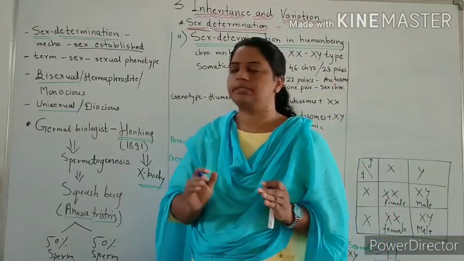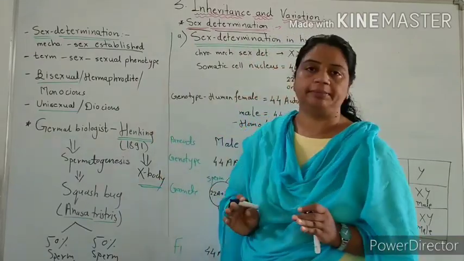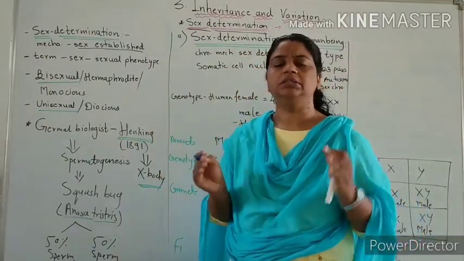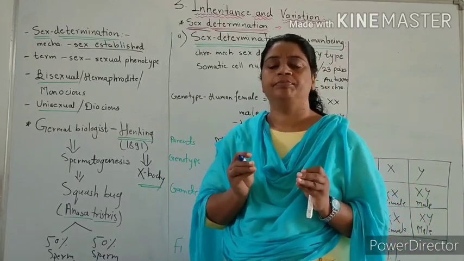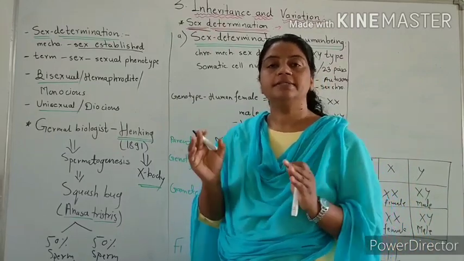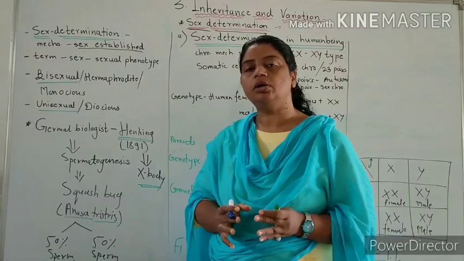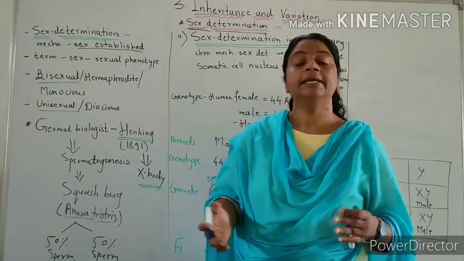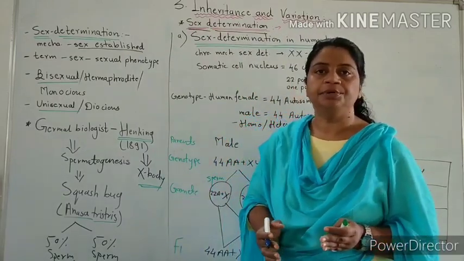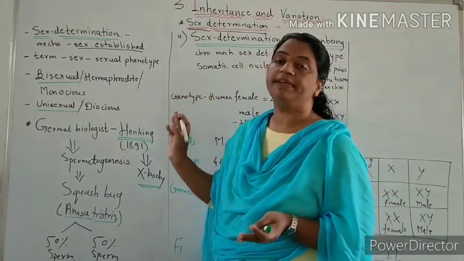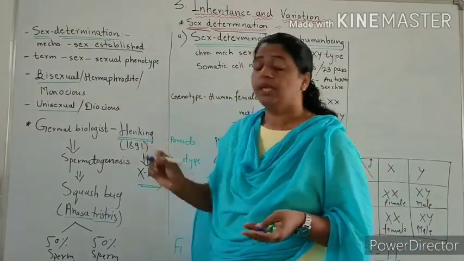The term sex means sexual phenotype. It is not something else, it is one type of phenotype. It means when there is a female sex, a female reproductive organ is produced. When male, a male reproductive organ is produced. This sexual phenotype is called sex.